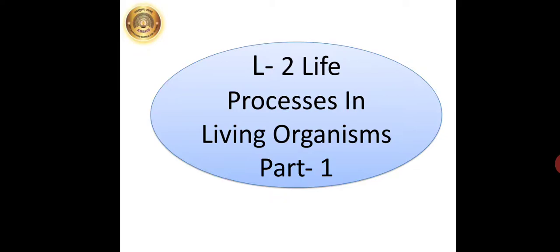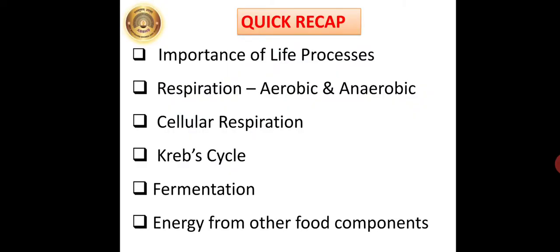So students, we have already started with lesson number 2, Life Processes in Living Organisms, part 1. Till now, we have learnt about importance of life processes, respiration, that is aerobic and anaerobic, cellular respiration, Krebs cycle, fermentation, energy from other food components. I hope you all must have read the textbook. Let's begin with our next part of the lesson.